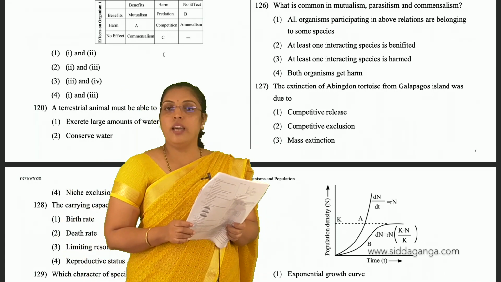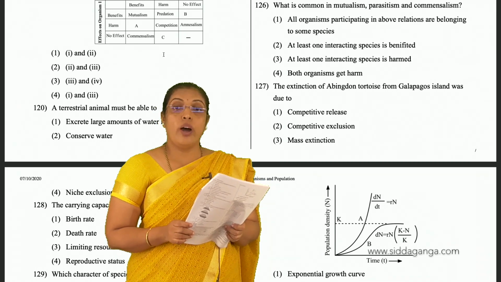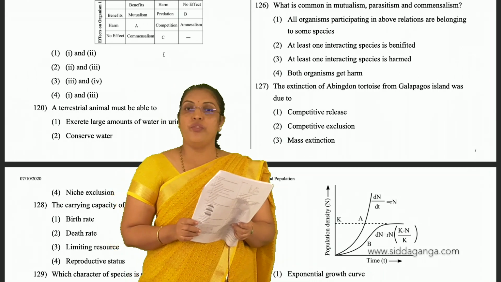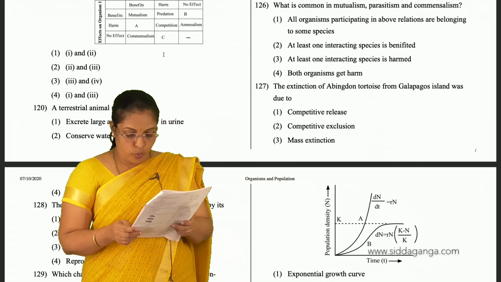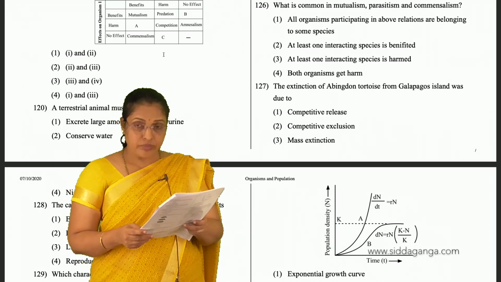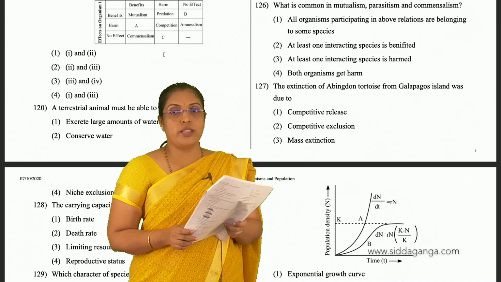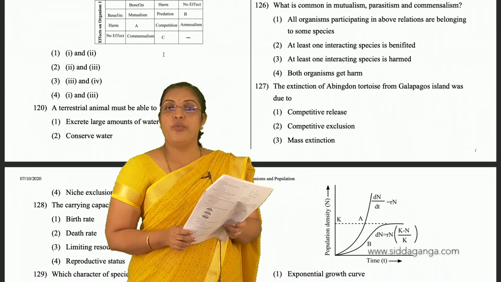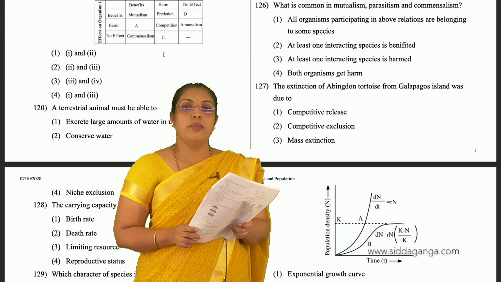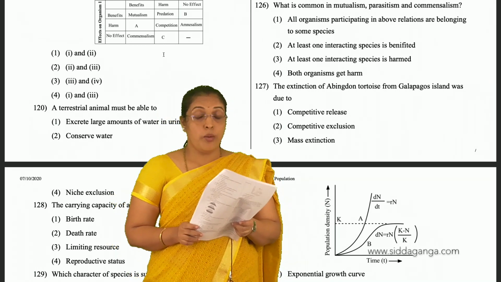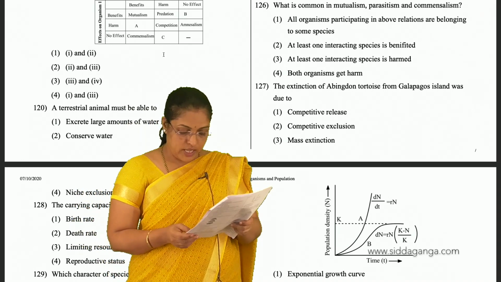So in these three types of interactions, one species is going to be benefited. So second is the option for 126. In parasitism, one is benefited, the other one is harmed. In commensalism, one is benefited, the other one is neither harmed nor benefited. In mutualism, both are benefited. So we will go with the second option for 126.